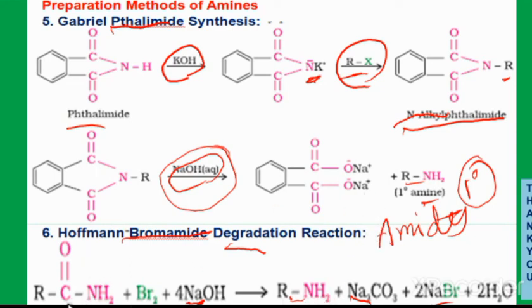Here one carbon is lost from the amide. The C double bond O group is simply removed, and the bond forms between the alkyl group and NH2, so we get the primary amine. This is the one carbon being lost from the amide, and because of this the reaction is known as a degradation, the Hoffmann bromamide degradation. So these are the preparation methods of the amines. Okay, thank you.